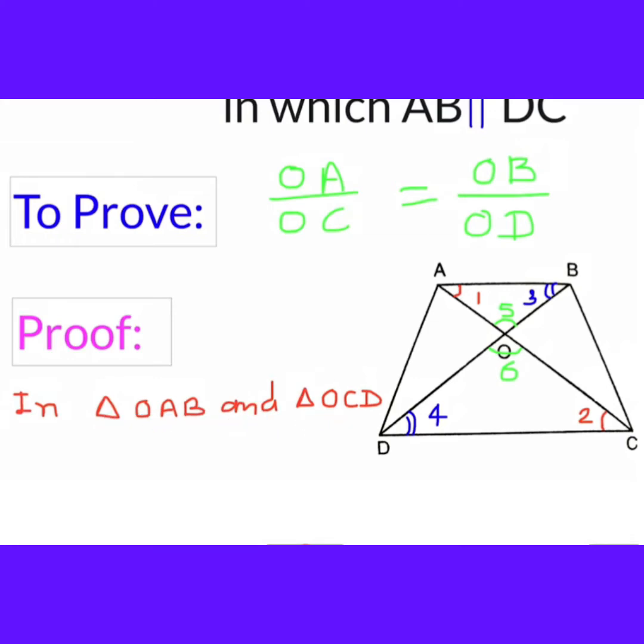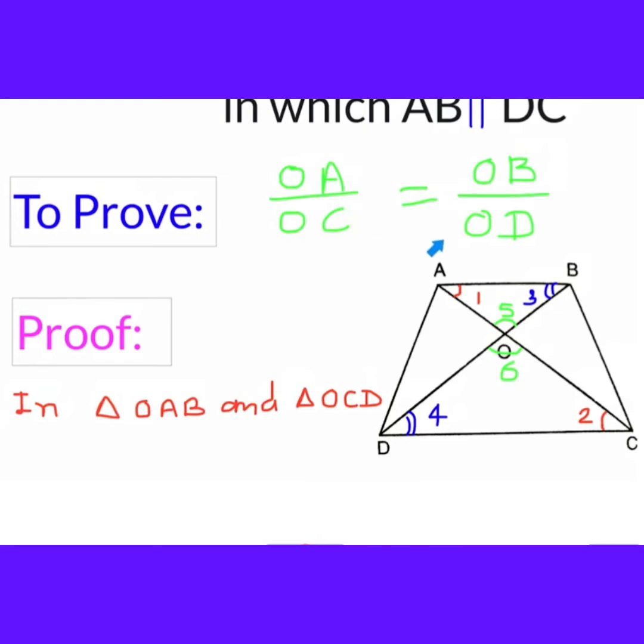First of all, in these two triangles, triangle OAB and triangle OCD, you can easily observe that this is a symbol of Z, means AB is parallel to DC. So angle 1 and angle 2 are alternate interior angles.